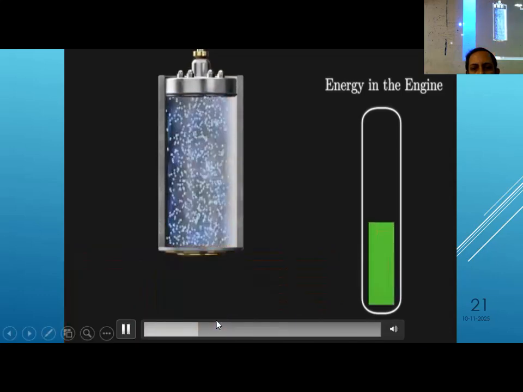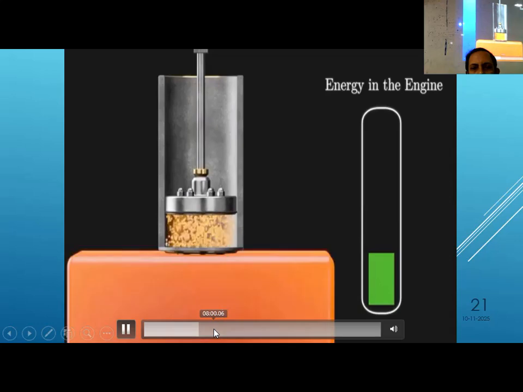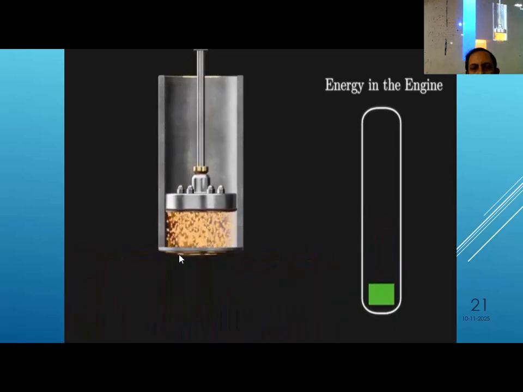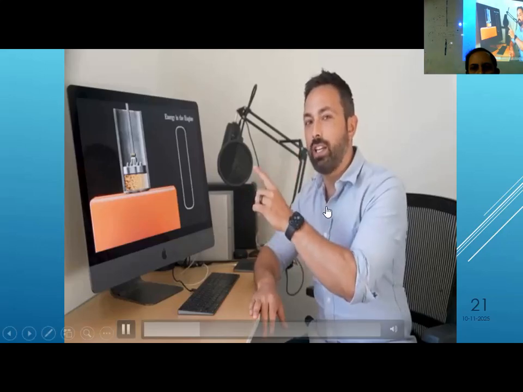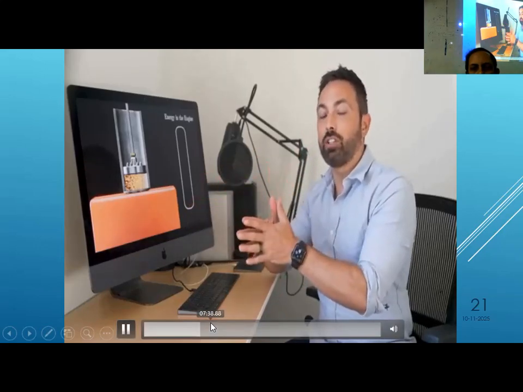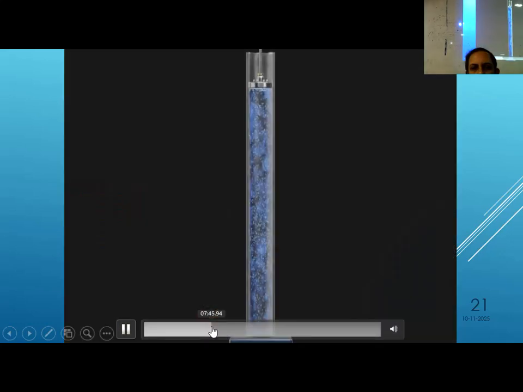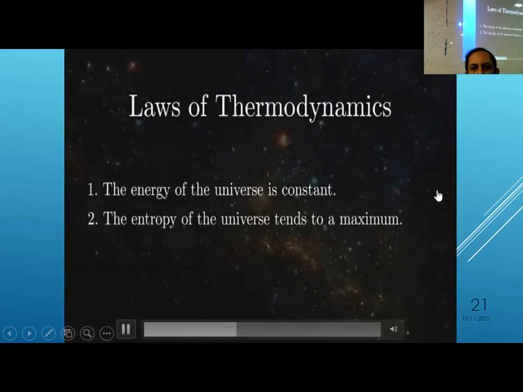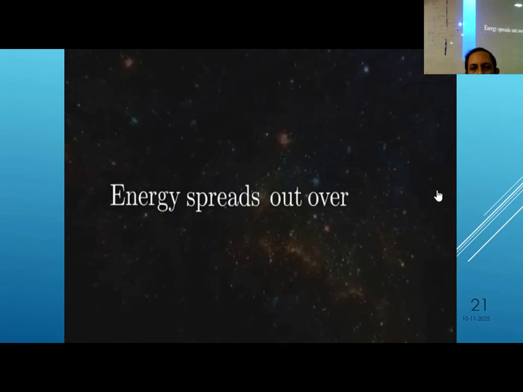So by running an ideal engine, nothing really changes. You can always undo what you did. So what is the efficiency of this engine? Since it's fully reversible, you might expect the efficiency to be 100%, so no heat would be lost. Of the universe tends to a maximum. In other words, energy spreads out over time.